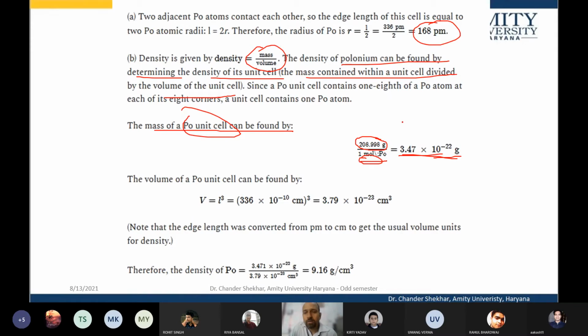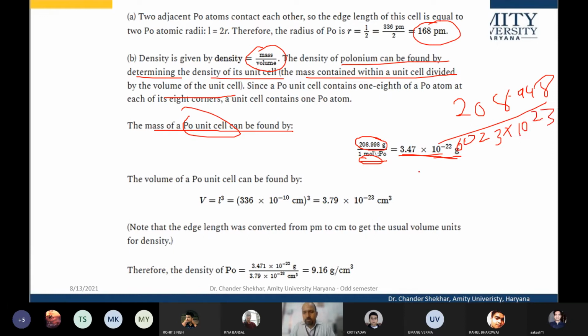Okay, so 208.998 is for 1 mole. That means 208.998 divided by 6.023 into 10 raised to power 23.